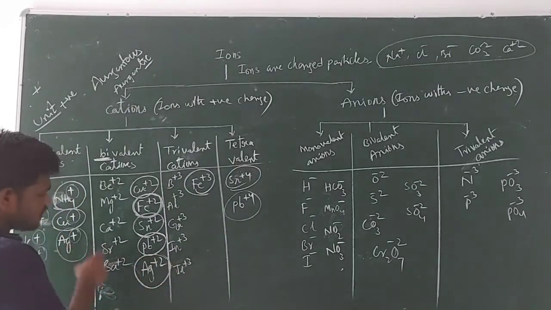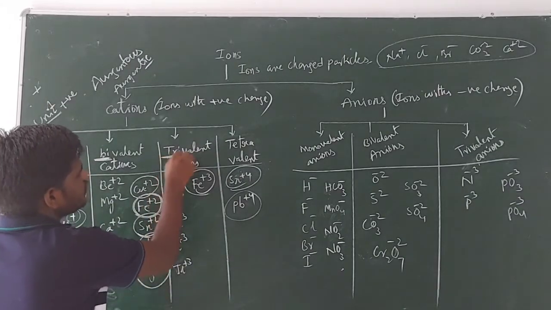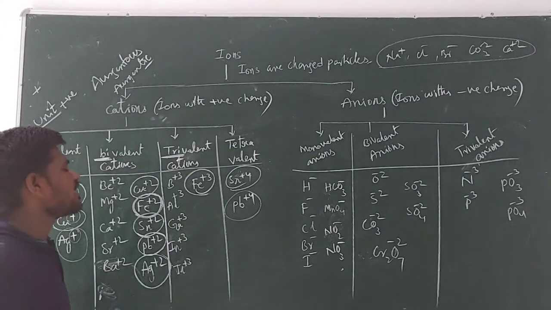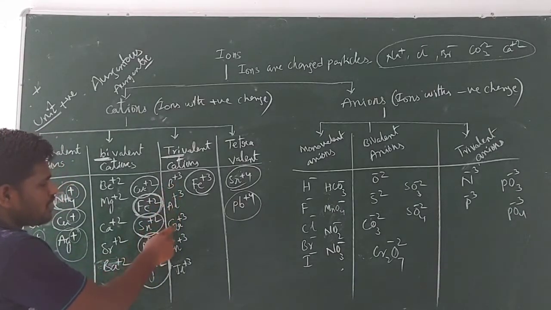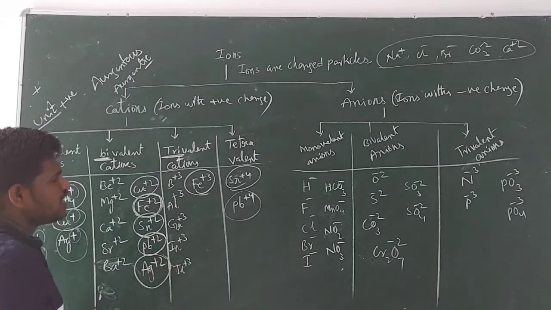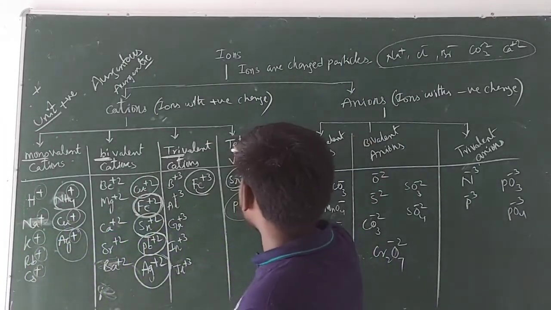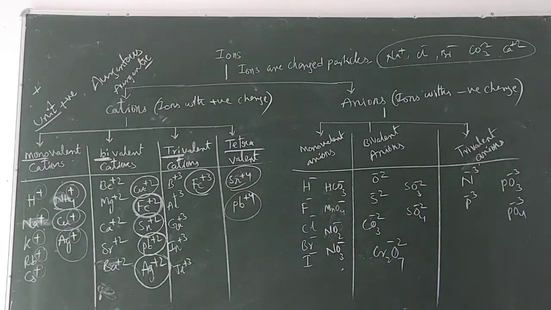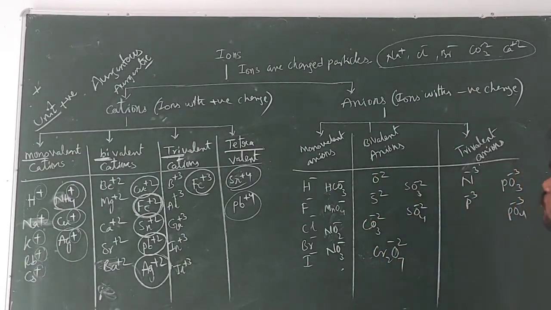And trivalent cations. Cations with plus 3 charge, or 3 units of positive charge, are known as trivalent cations. So boron ion, aluminum ion, gallium ion, indium ion and thallium ion. And tetravalent cation means cations with plus 4 charge are known as tetravalent cations. These are examples.